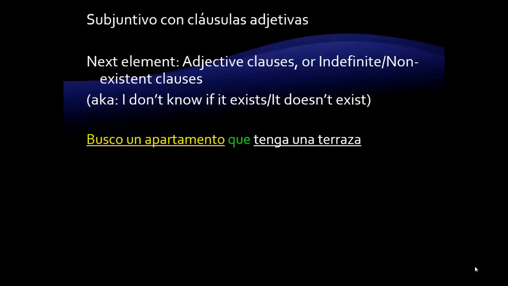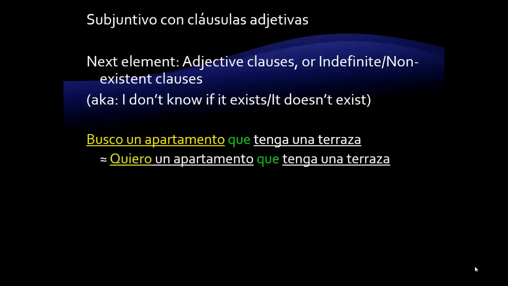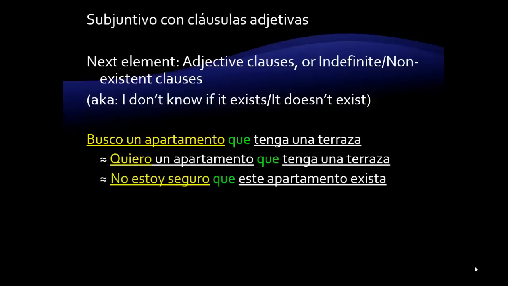With this one sentence, I am expressing two different elements, both of which connect with the subjunctive. First, that this is what I want, que quiero un apartamento que tenga una terraza. But there's also something else that I'm expressing, que no estoy segura que este apartamento exista, because I do not know that such a place exists. That is to say, it probably does, but I have not seen one yet. I am expressing doubt about its existence, and I will use the subjunctive.